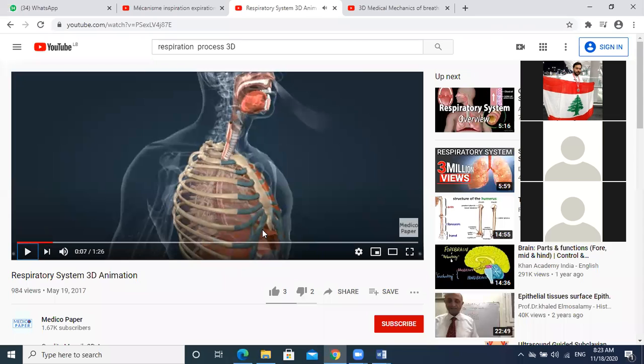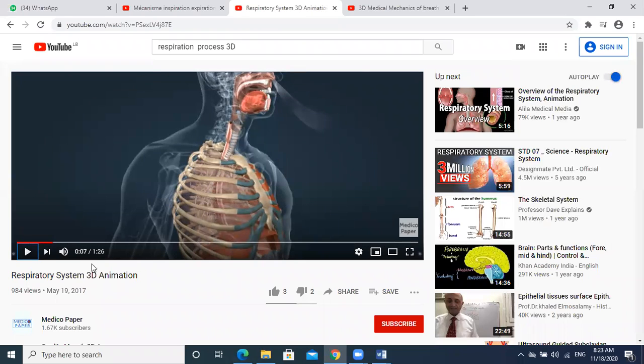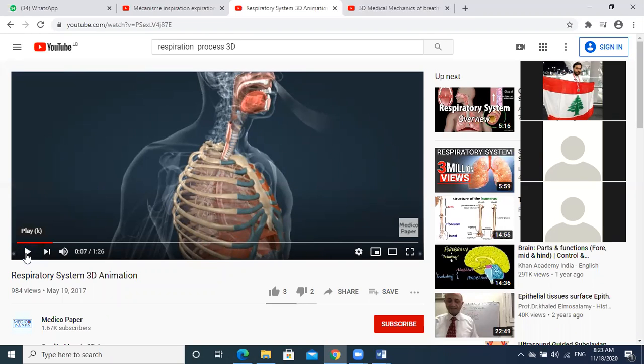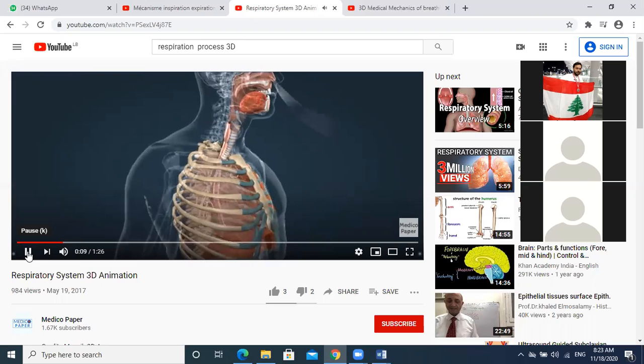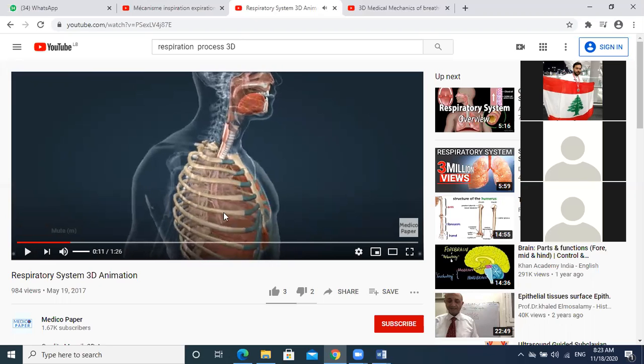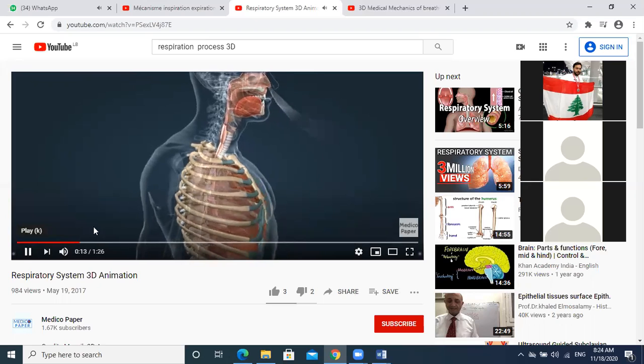The chest cavity increases. يعني the volume of the lungs شو بصير فيهم؟ The volume of the lungs increases. Wow. Expansion of the lungs means that the lungs increase in volume. And the air will enter the lungs, right? This is the inhalation.